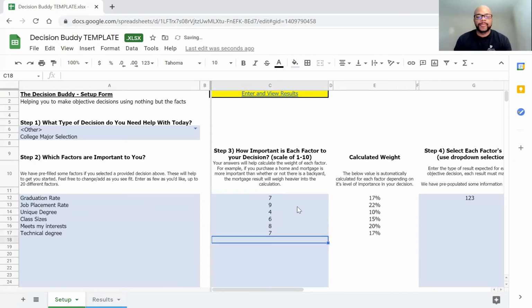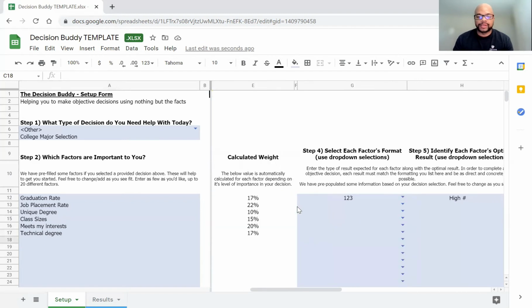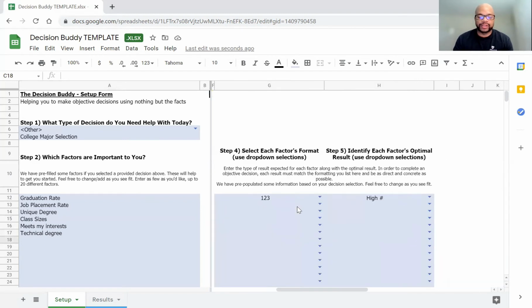Some folks may not be as worried about that. Step 4 is going to be selecting the format for each factor. You can see one of these actually populated in array just because of the wording that we used. But if we look at this graduation rate, we'll leave it at this: a 1, 2, 3, and a high number, a numeric and a high number.